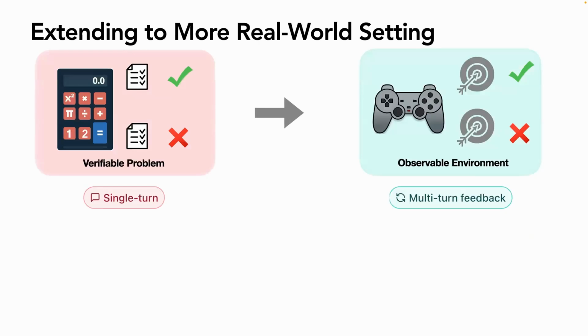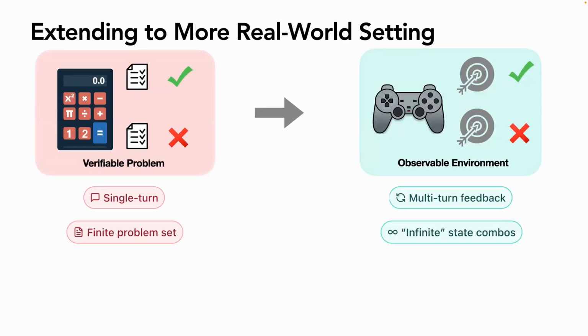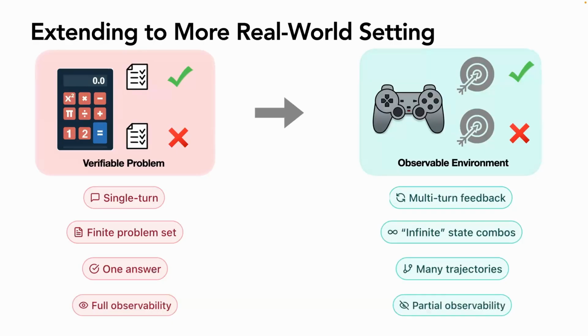But if we try to extend this kind of RL recipe to the environment setting, like agentic tasks, we identify that they are very different. Firstly, mathematical reasoning questions are single turn, and our environments are multi-turn. Mathematical questions have a finite problem set, but we have a lot of different states. For math questions we only have one answer, but for the tasks, even for the same goal, we have alternative paths to achieve it. Also, the problem is sometimes not fully observed, so we need to handle partial observability.